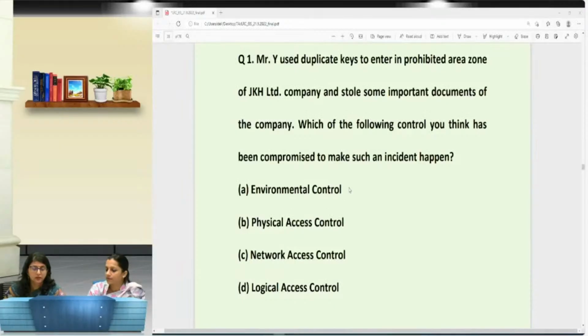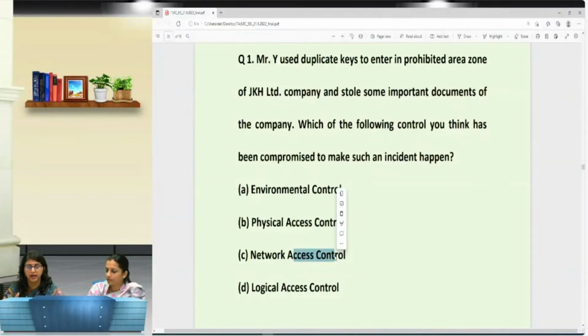Is it the environmental control, something related to the environment? Is it the physical control, some problem came in physical access, some control was violated here? Network access control, when we are sending certain information from one network to another, did some issue come here? And the logical access, that I made some logical entry into a system and stole the data.